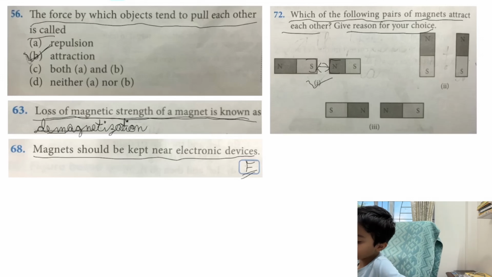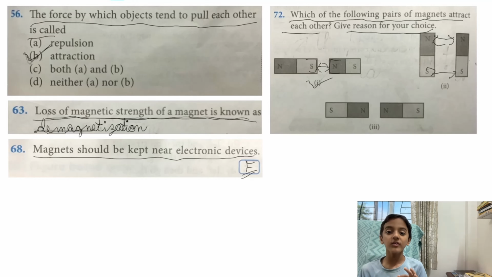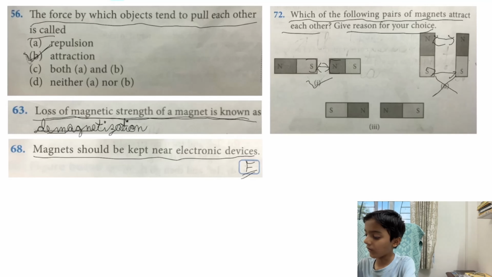Look, in second option, here the south pole of a magnet is facing the south pole of another magnet. And above also the north pole is facing the north pole of the second magnet. And these are like poles. And like poles repel each other. They do not attract. So this option is wrong.